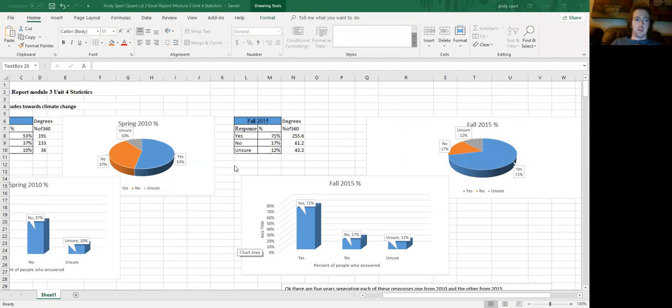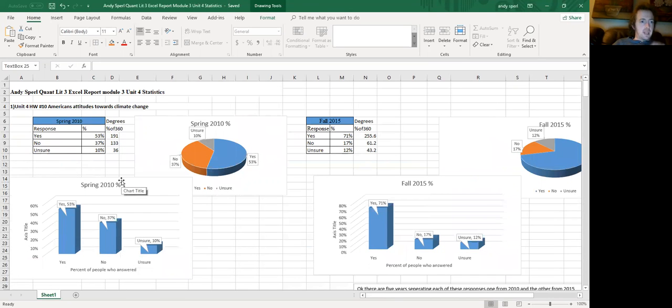My name is Andy Sperl, and today I'll be sharing with you my Quantitative Literacy 3 Excel report, Module 3, Unit 4 Statistics Excel report. Now, as it clearly shows on this report, Module 3, Unit 4, it is Americans' attitudes towards climate change.